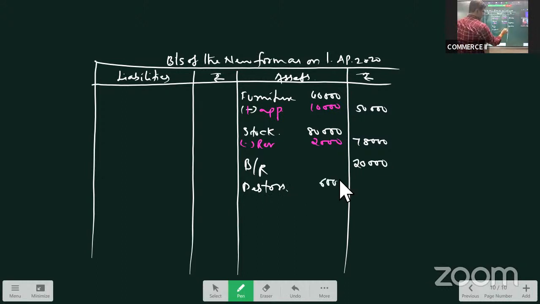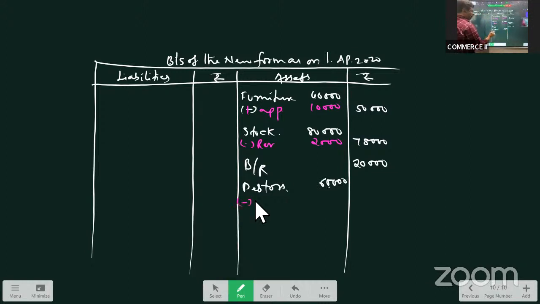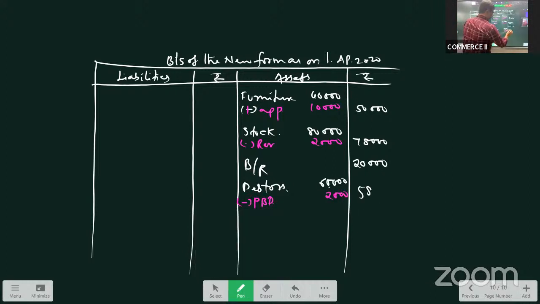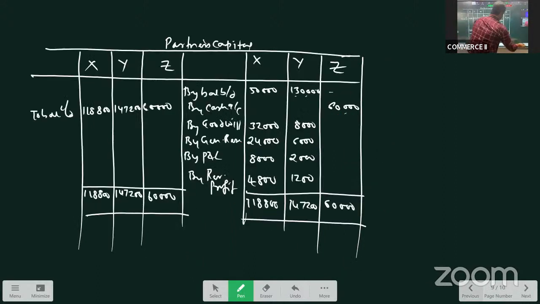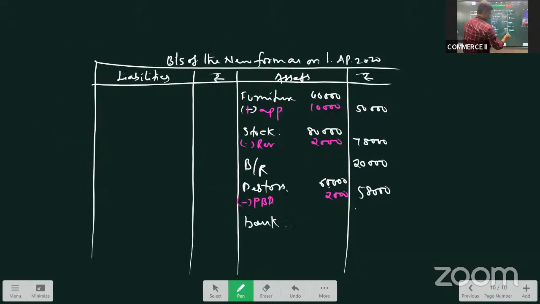But then we have created a provision of 2,000. As such, the value of debtors we have is 58,000. And lastly, it is the bank balance. What was the bank balance we had? We prepared the bank account, no? We had 1,50,000. So bank, I'll take 1,50,000. Done.